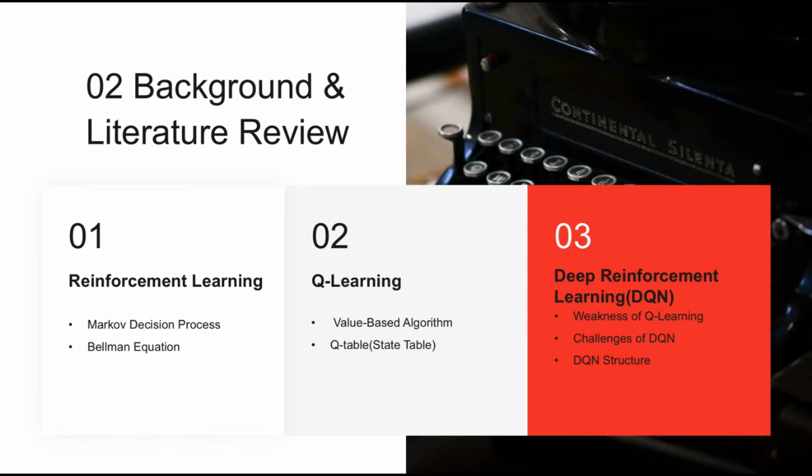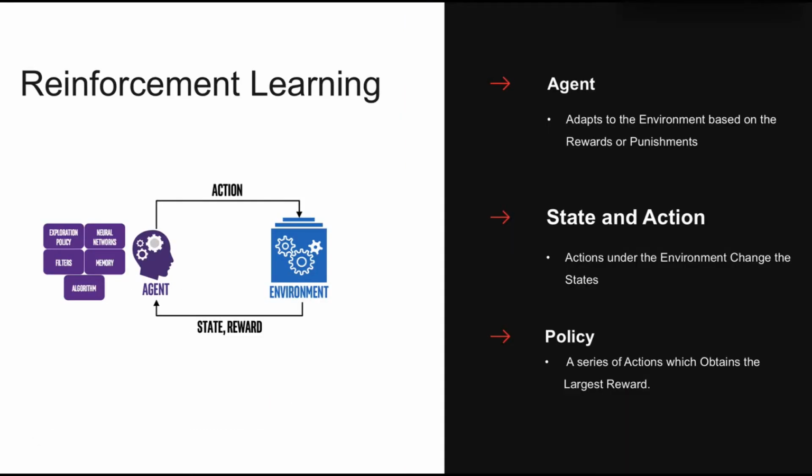Thank you, Zhenggen. I will give a brief introduction and some literature review to the techniques used in our project. This section can be divided into three parts: reinforcement learning, Q-learning, and DQN. As a branch of machine learning, the largest feature of RL is learning from interaction. The agent adapts to the environment based on the rewards or punishments.